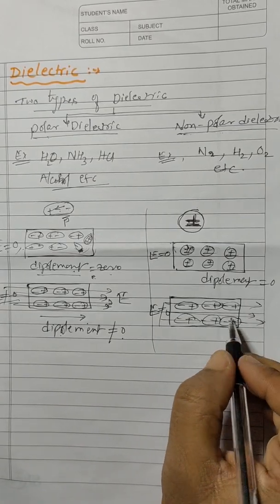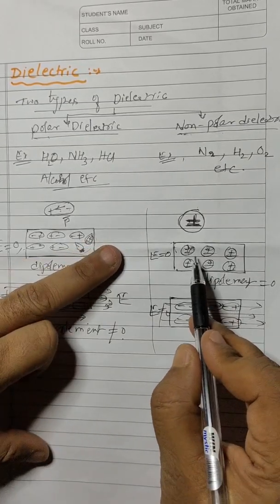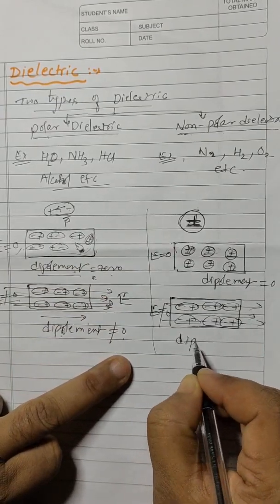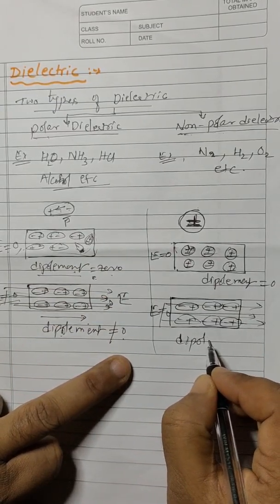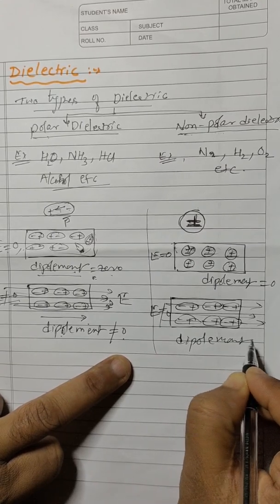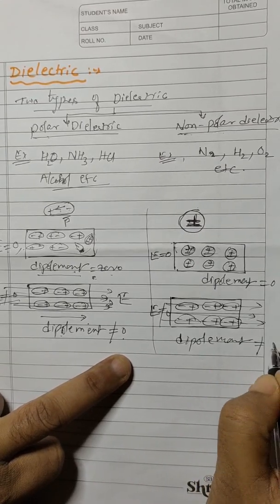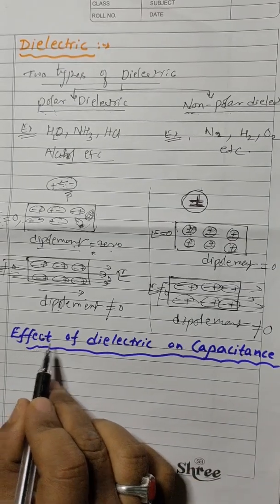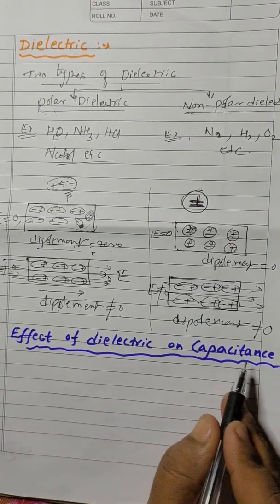So in this way, all this non-polar molecule, now it became polarized. So hence we can say that now it will have a dipole moment. That means dipole moment for this also non-zero, we can say. Now the next topic is effect of dielectric on capacitance.